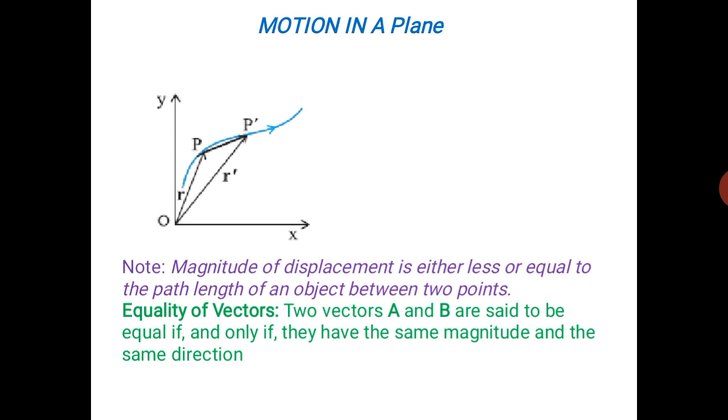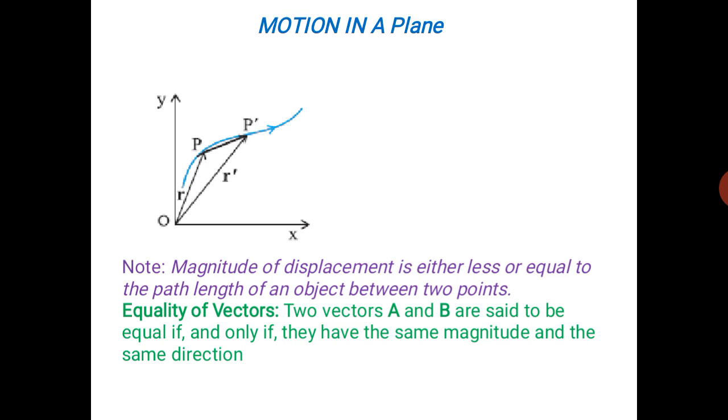So that arrow mark indicates the direction and the length of the line OP gives the magnitude. So suppose we say R is the distance, that is OP equal to R, then the position of P is along OP, or simply the line OP along with direction or arrow gives the position of point P.